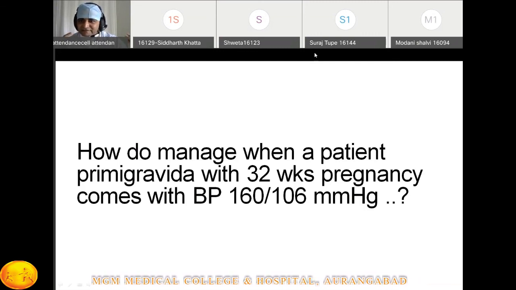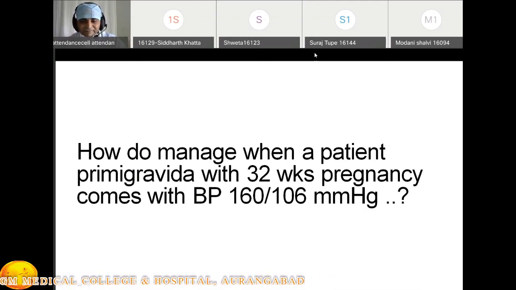Second, yes, paraxylase fetal monitoring. We'll come to that point. Second point is the platelet count, that is less than 1 lakh. Then what can we go for the blood investigation? One is CBC, then urine investigation. Blood investigation should include, very nice, Mansi said, liver function test. Very nice. Because we are going to rule out whether it is a type of severe preeclampsia or not. When there is a raised liver function test, we label it as a severe preeclampsia.